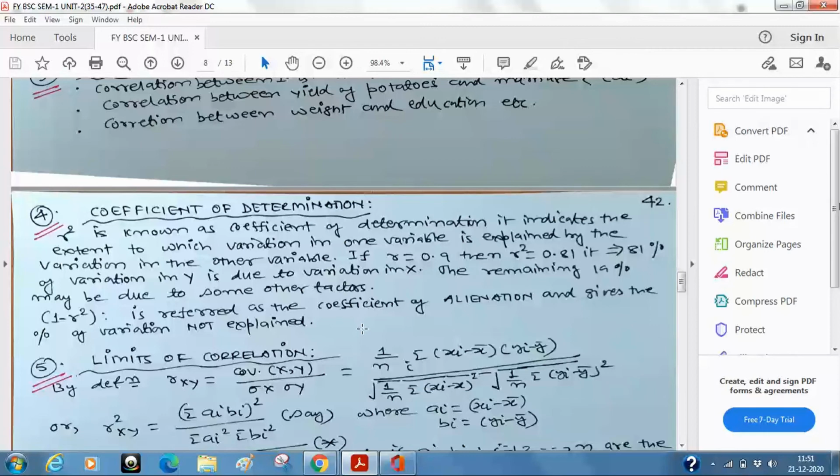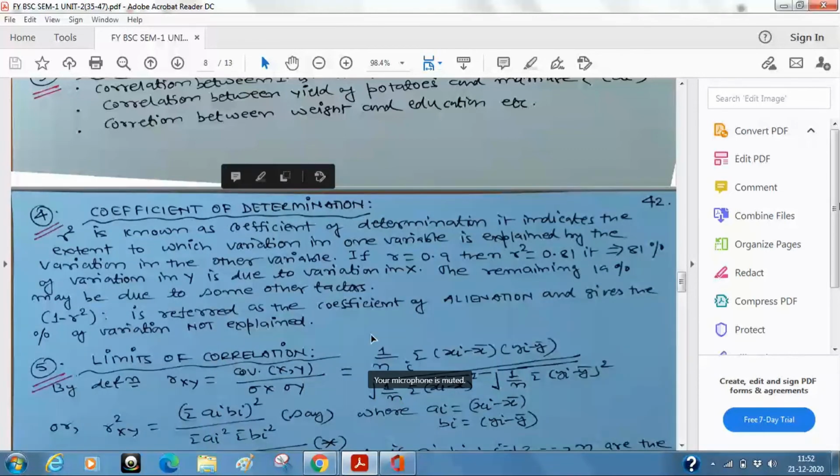And we are going to prove what the limits of correlation are. That is what I was telling. Because we are going to prove it, just wait for 2-3 minutes. So how are we going to derive the limits of correlation? By definition, what is the correlation? You saw above, it is the covariance between x and y divided by the variance of x and the variance of y.